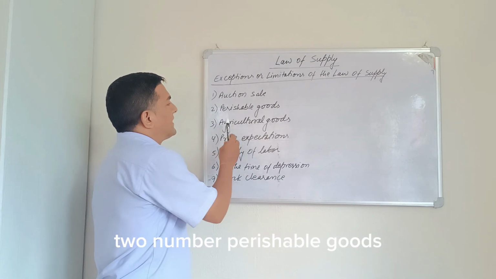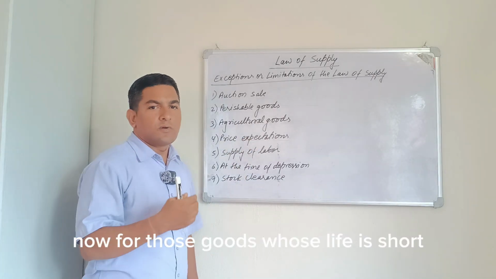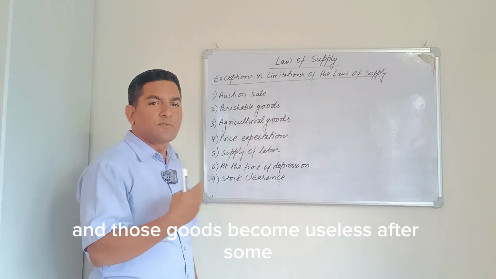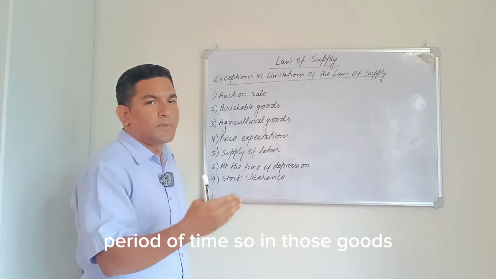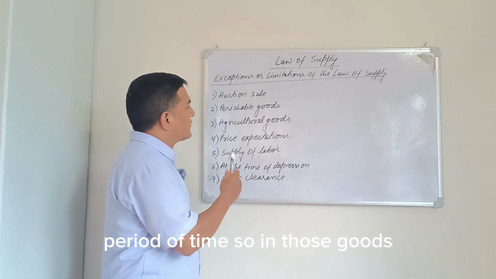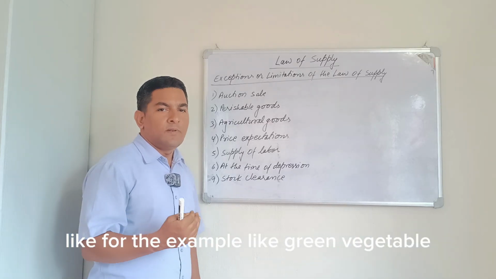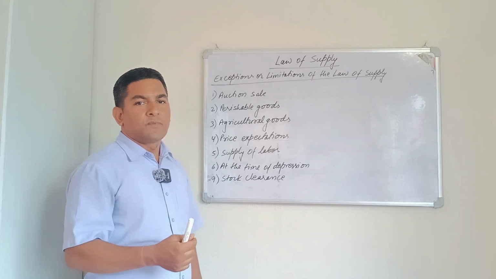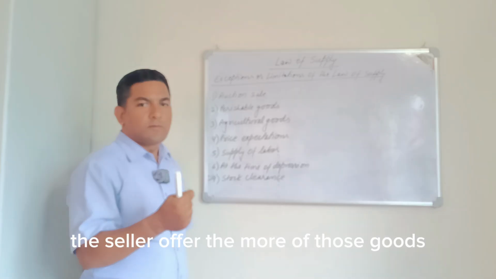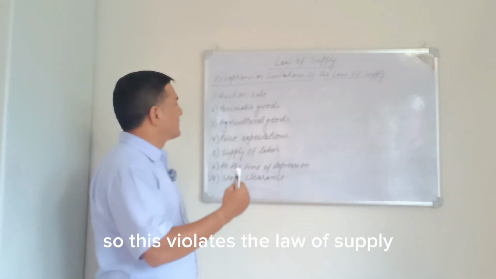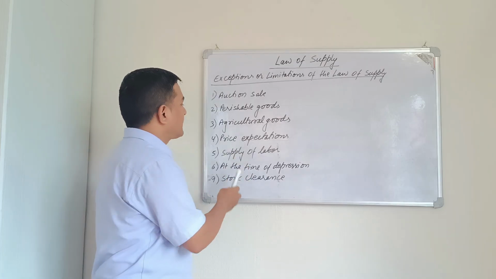Second, perishable goods. Those goods whose life is short and which become useless after some period of time, in those goods the law of supply is not applicable. For example, green vegetables: the seller offers more of those goods even at a low price. So this violates the law of supply.